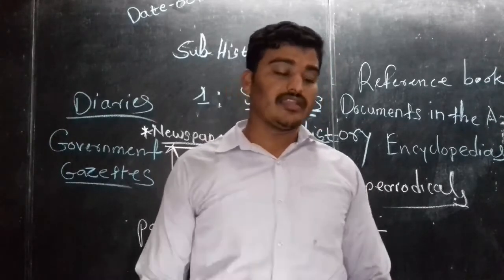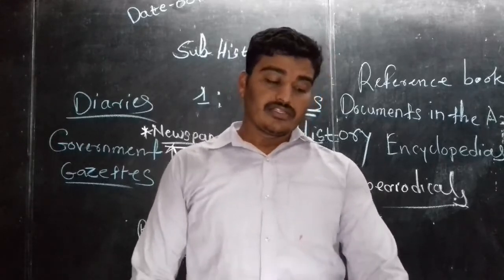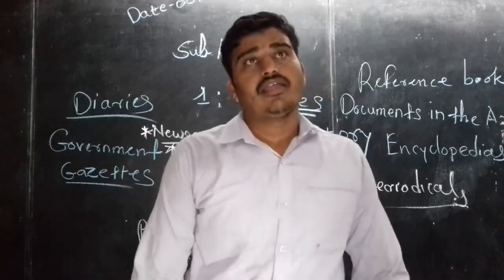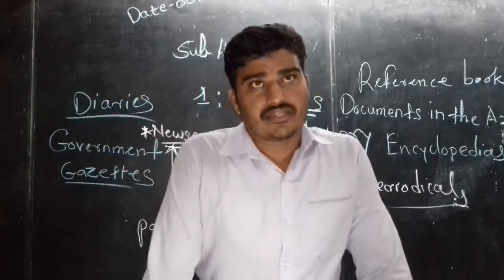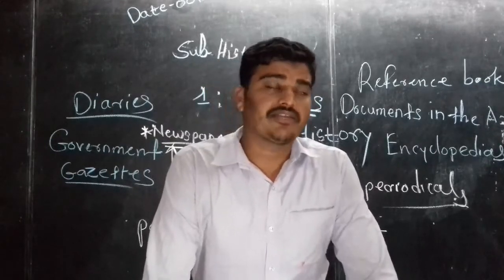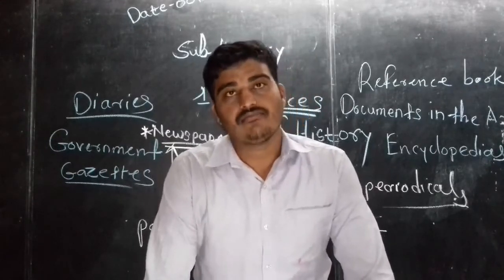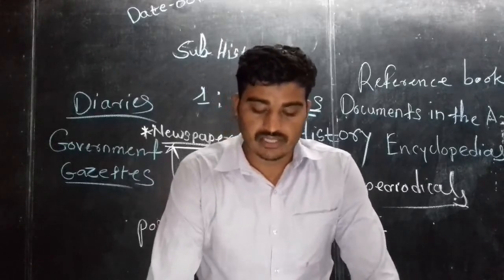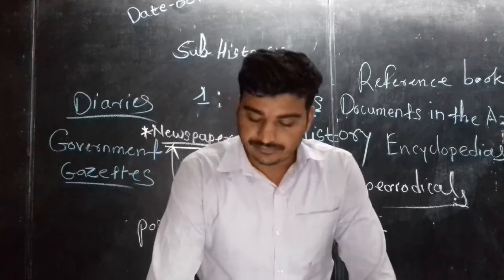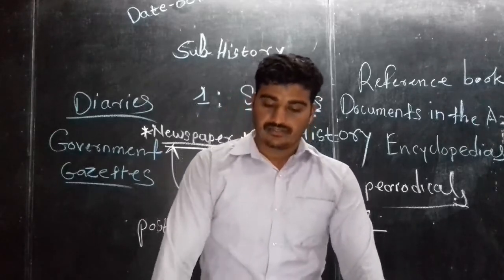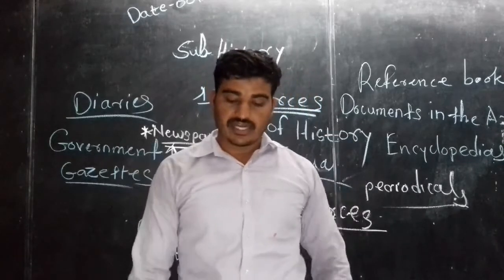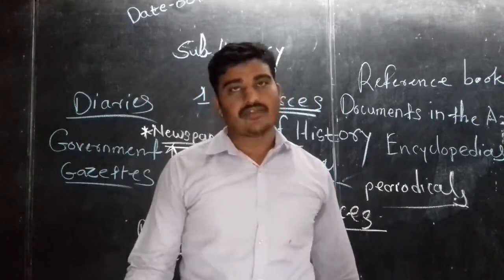In that magazine at the end of the year we can see all the incidents from the whole year in one place. So this is also an important and powerful source for history. We have now studied this.